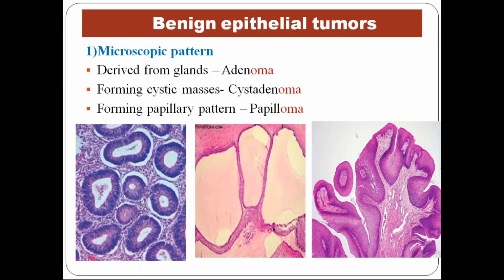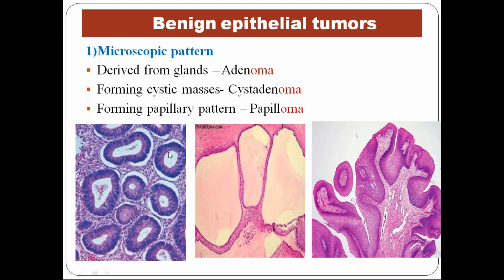Now microscopically also there is a difference in the naming of the tumor based on the architecture of the tumor, how it is arranged. Now if the tumor has a glandular pattern, can you see all these are the glands? I think you must have seen some normal histology, some normal glands. So the same glandular pattern.